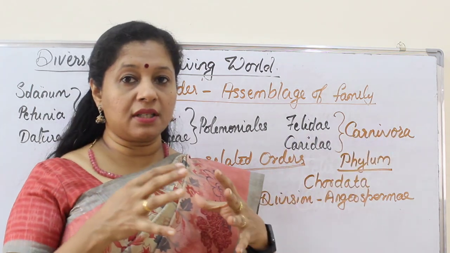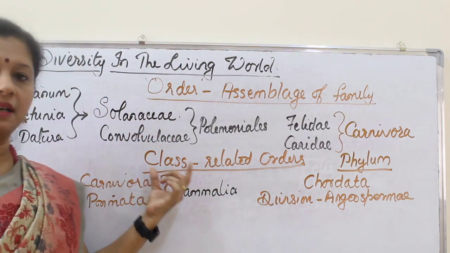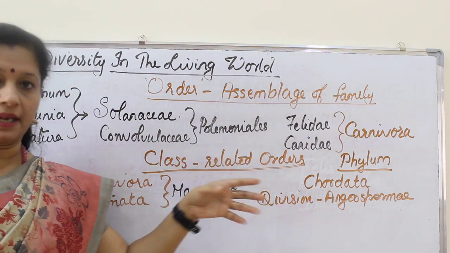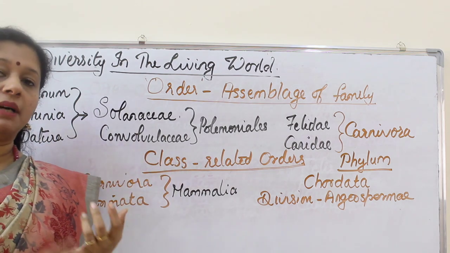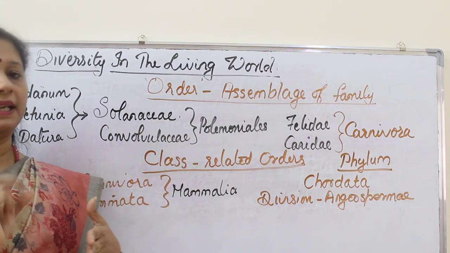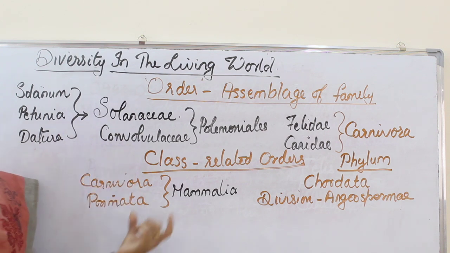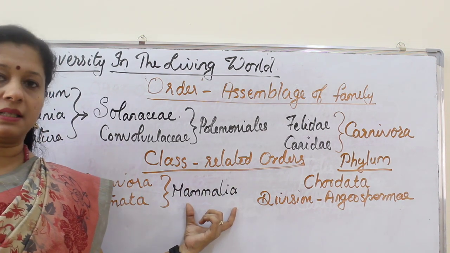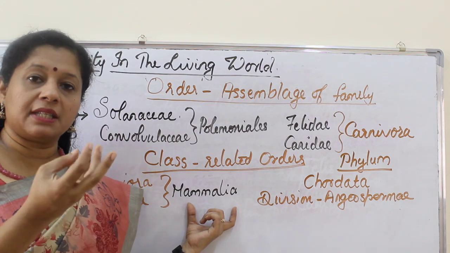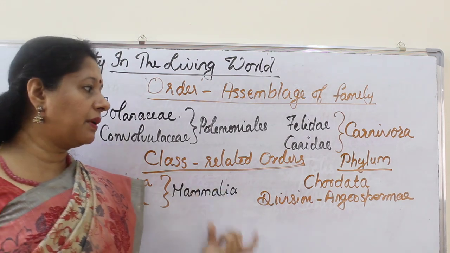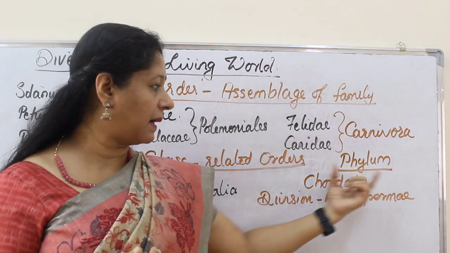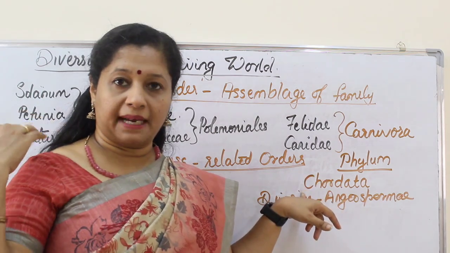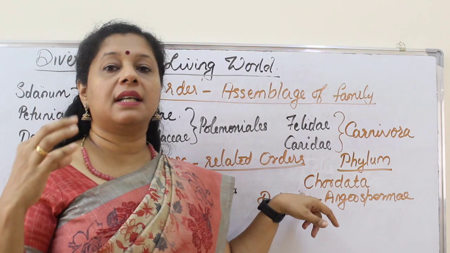Now similar orders are put into the next category called a class. For example, Carnivora includes the cat family and dogs, and Primates is the order of monkeys, chimpanzees, gorilla, gibbon, etc. They are all put under the same class called Mammalia. Now similar classes, along with Mammalia, fishes, amphibians, reptiles and birds, are together included in the next rank, that is phylum. In animals, that is called Chordata. They have a backbone and a nerve cord. All these are their common features.